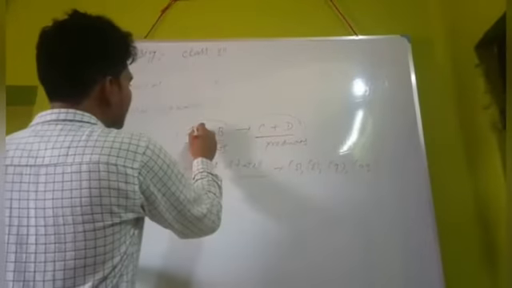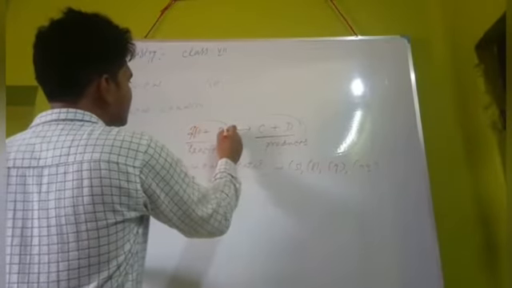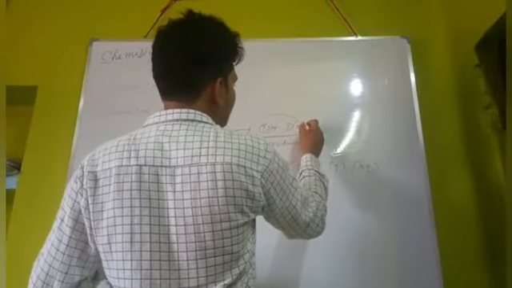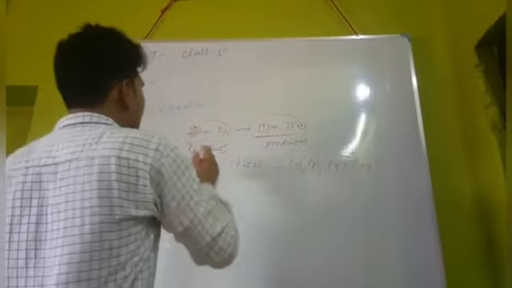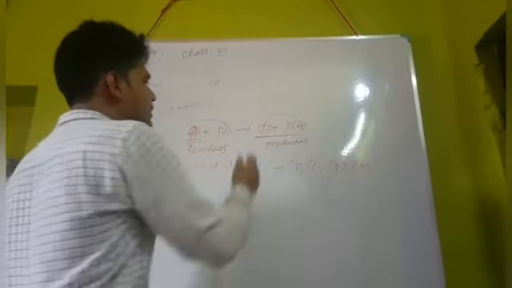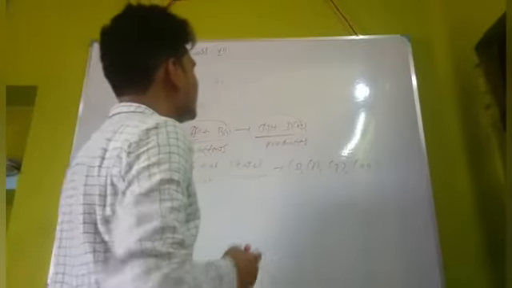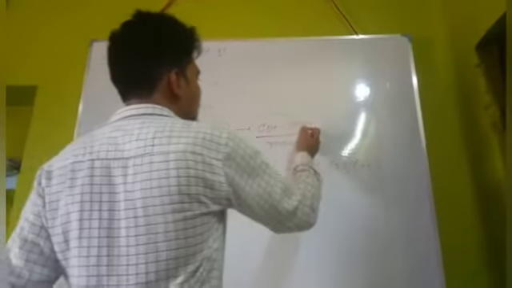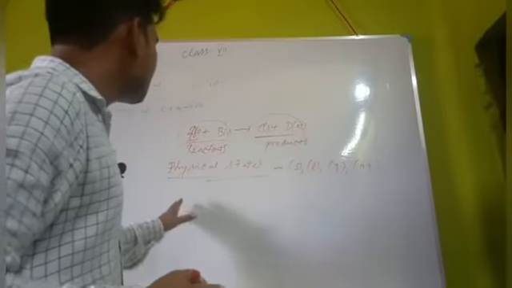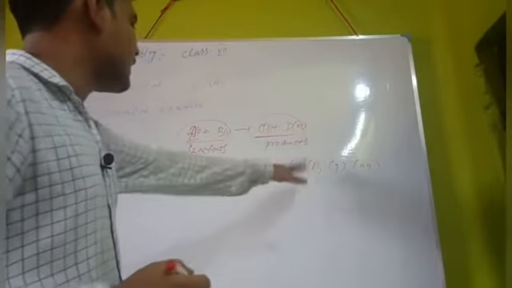Then that means A is in solid form, B is in liquid form, C is the product which is in gaseous form, and D is in aqueous form. So we can represent the physical states like this.